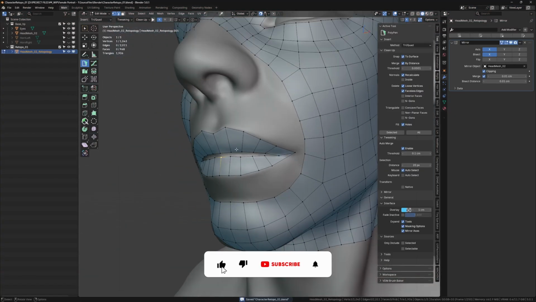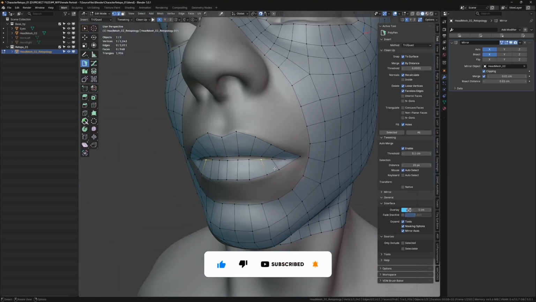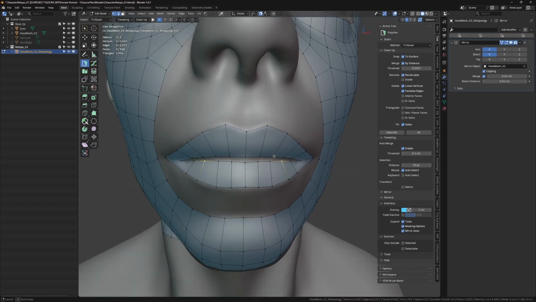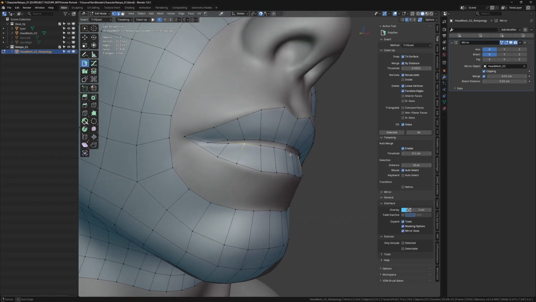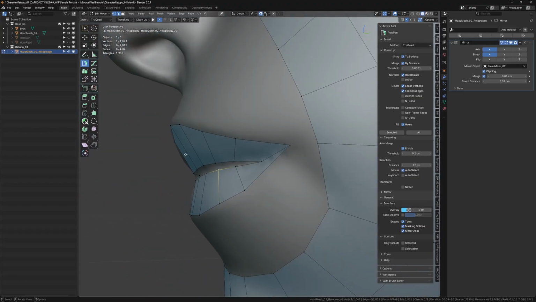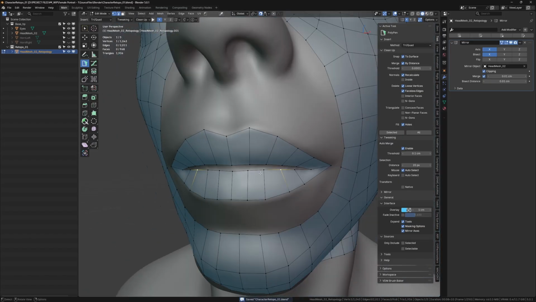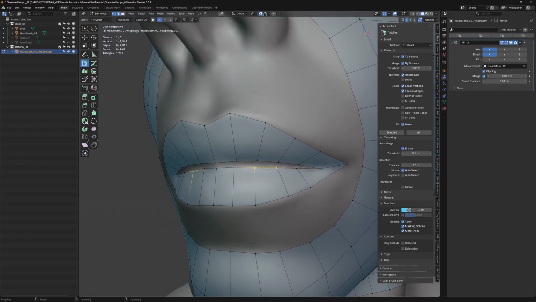While doing the retopo for the mouth, I'm going to leave a small gap here just to create the mouth bag later on. I can't just merge these points, because when I'm sculpting the model, having a mouth bag, no matter if I'm going to show the interior of the mouth or not, will be very helpful when I'm sculpting the lips. It will help me give the proper volume, and even with hiding and masking. So I'm just going to leave a little gap here. After this retopo, I have to